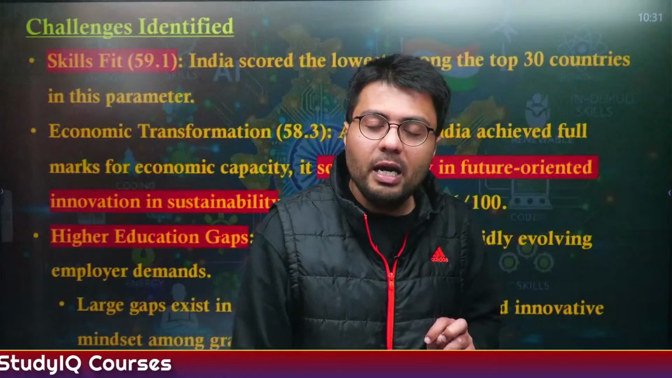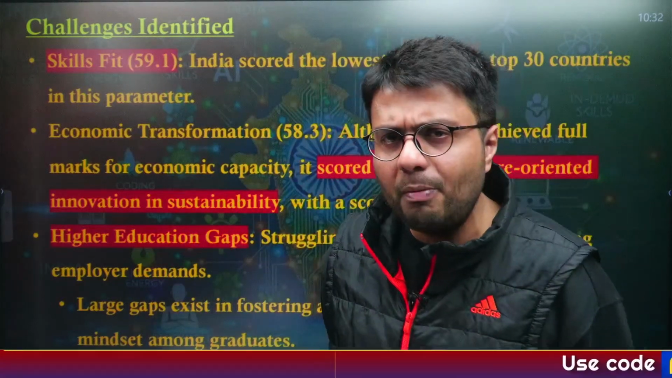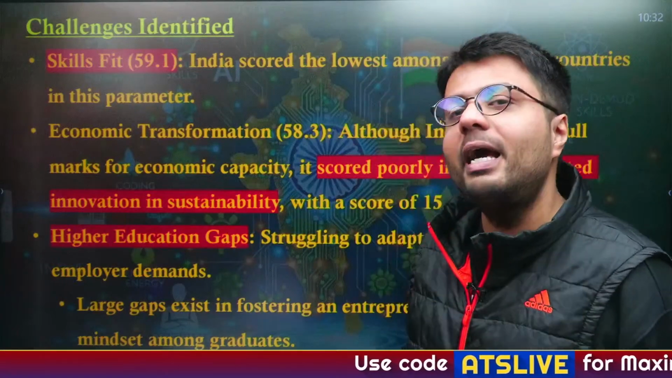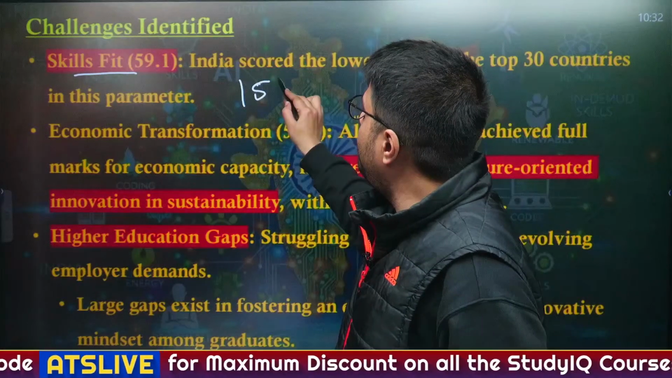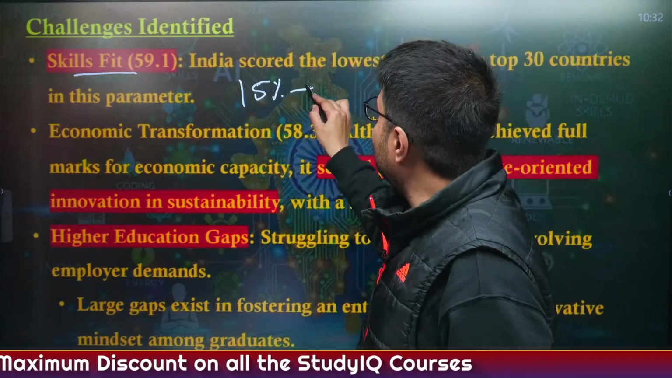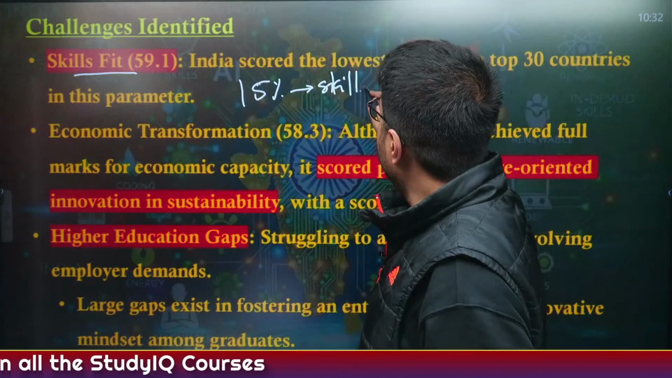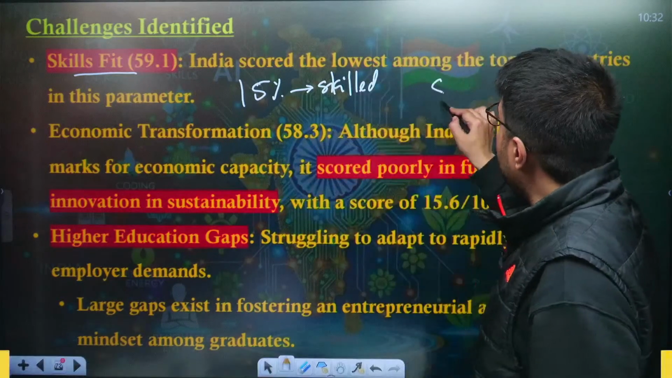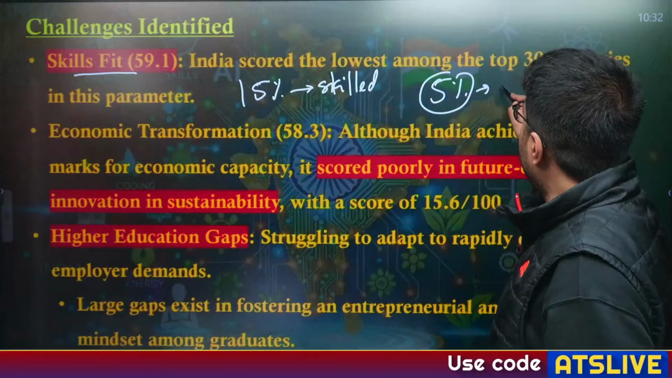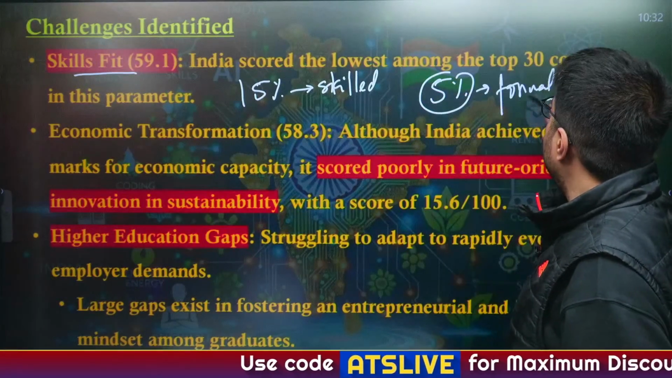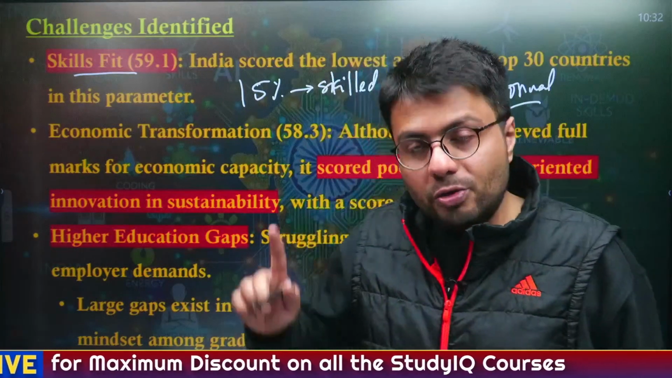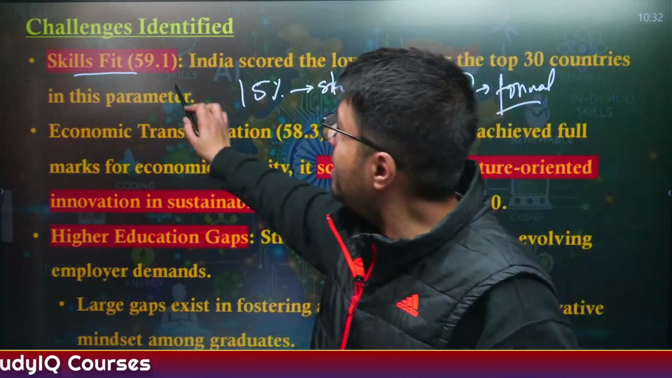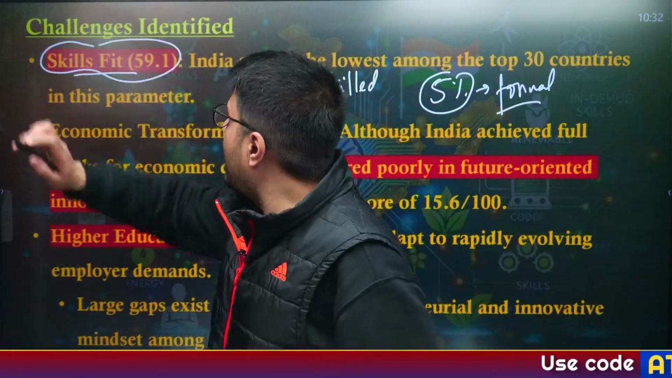Now let us try to understand what are the challenges which have been identified in this report. And the first challenge, which you may have already guessed, was the skills fit. As I have already told you in our previous discussions, only 15% of India's workforce is skilled in any kind of work, whereas in terms of formal skilling, only 5% of the workforce have achieved their formal skilling degrees from a formal institution, whereas the rest 10% have only achieved their skilling from informal sources. So because the labor in India is majorly non-skilled, in terms of skills fit, India has fallen behind many countries.